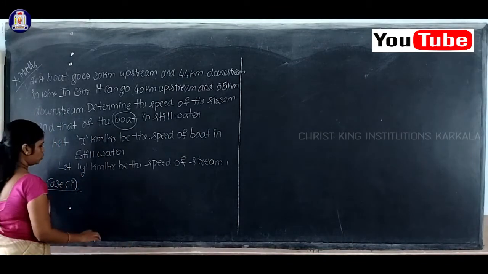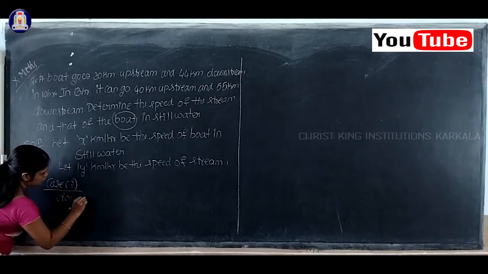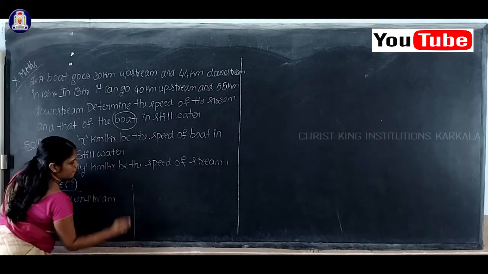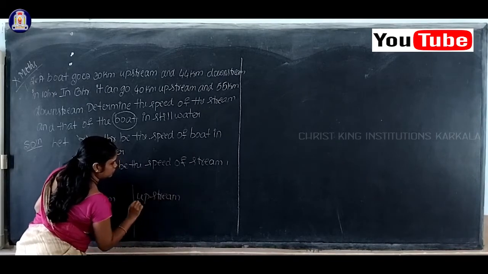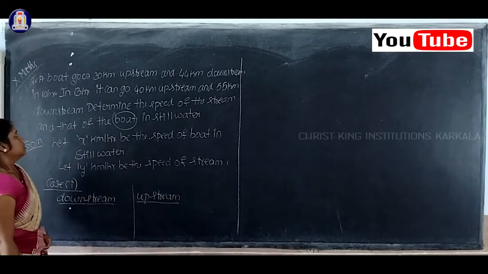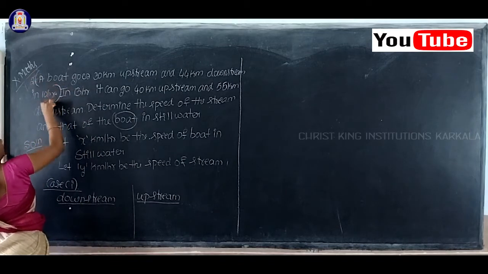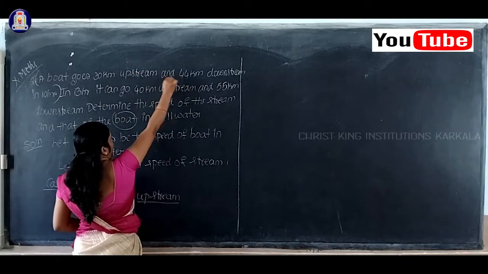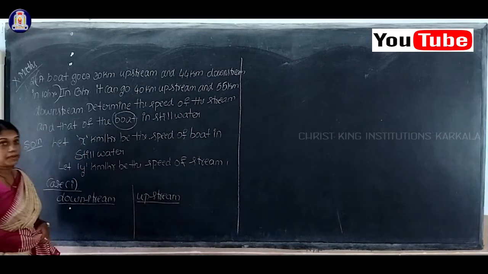So I'll make two columns for case 1: first downstream, next upstream. Before the distances, we will see the speed value.